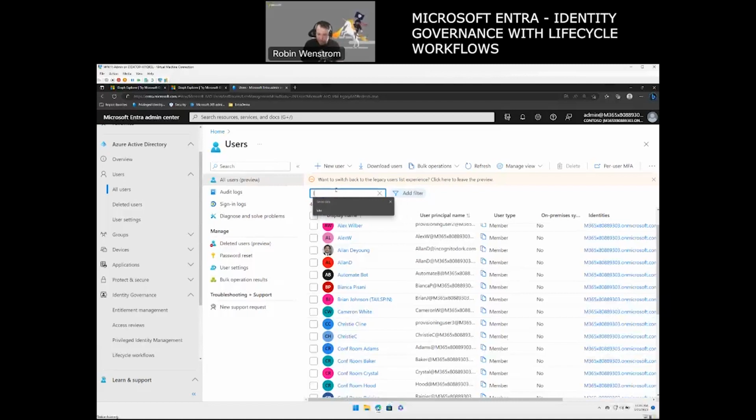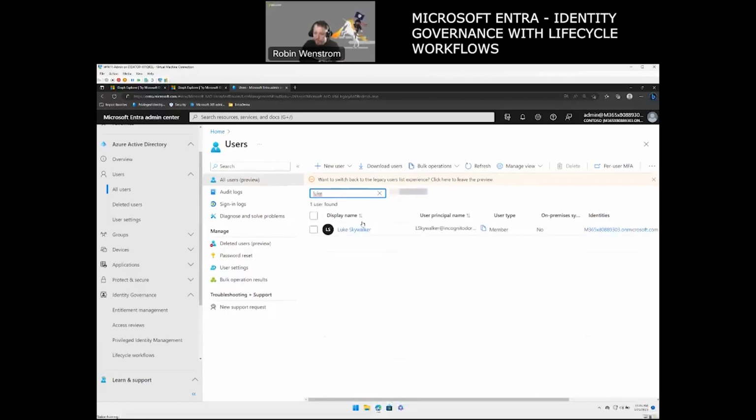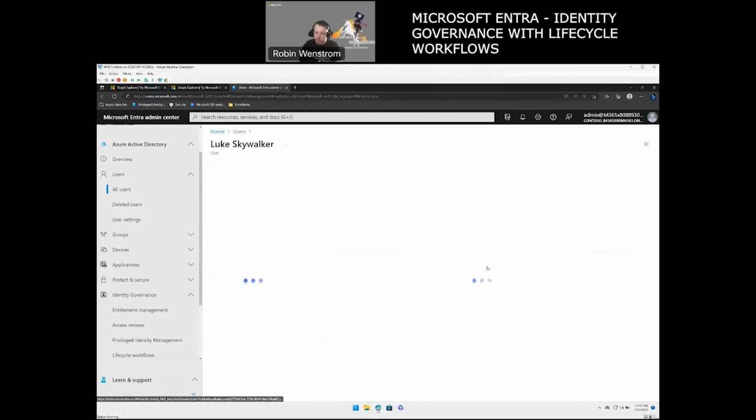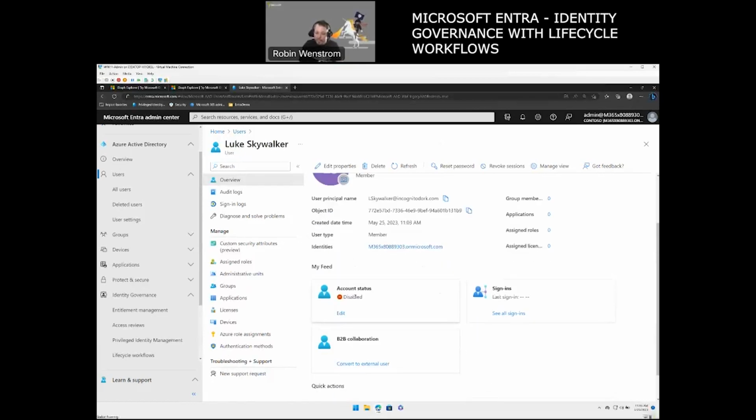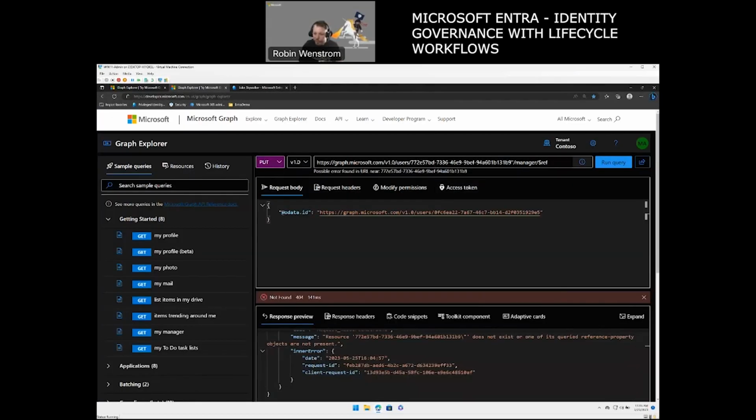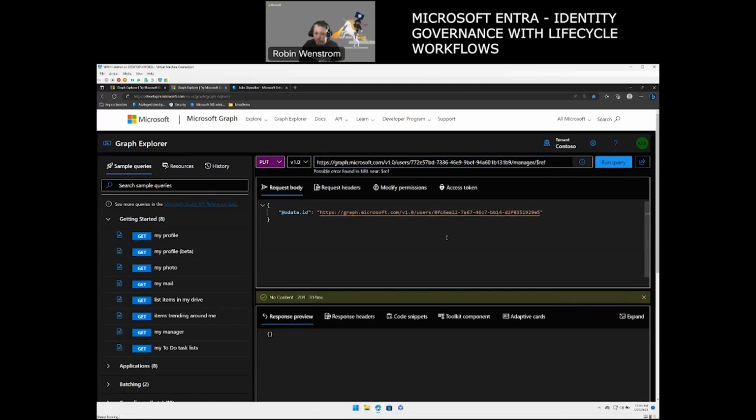So we're going to see if Luke here is created properly. Yes, he is. We see he doesn't have any group memberships. That is correct, he shouldn't have. He's just a member, and his account is disabled. That is also correct. I'm just going to grab his object ID here, which we're going to use, and I see here why we have a quotation mark too much.